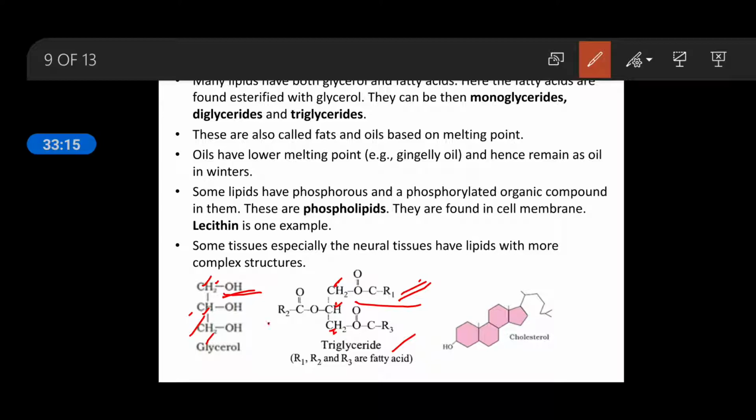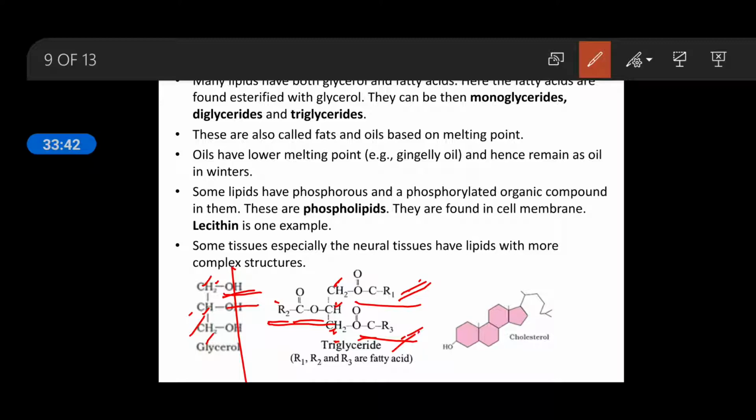And in the second chain, you can see in this structure, again the OH group is removed, and in place of this a fatty acid is added. And the same thing with the third: CH2 is added with the fatty acid chain with R3, means the third alkyl group.